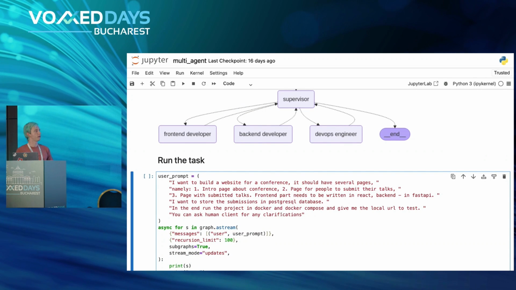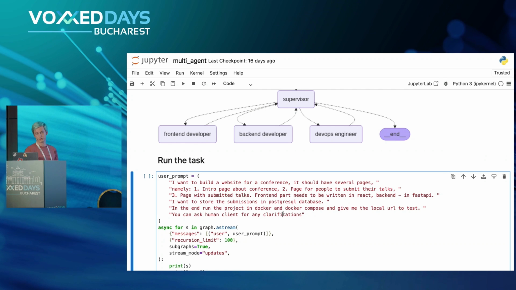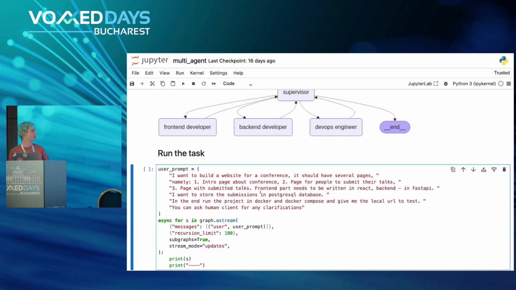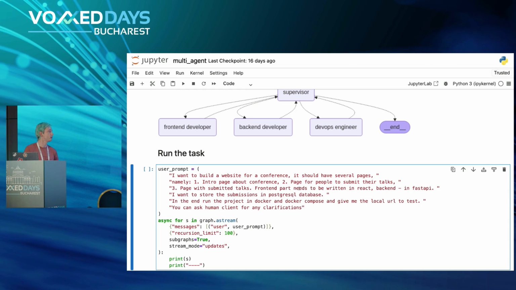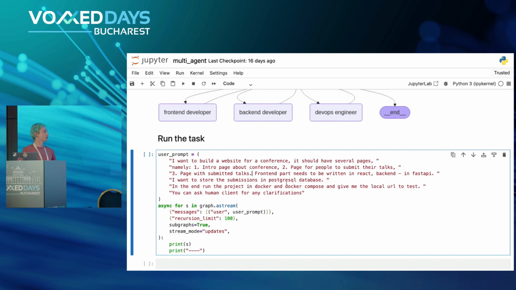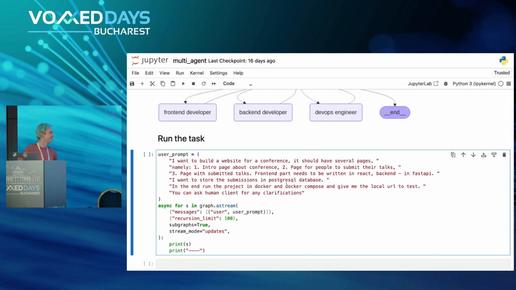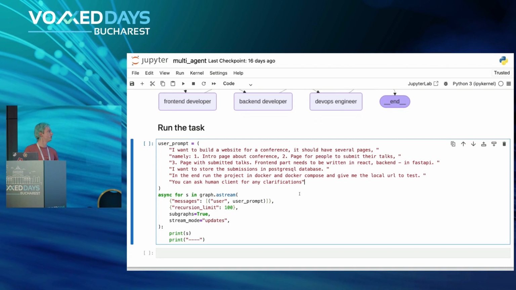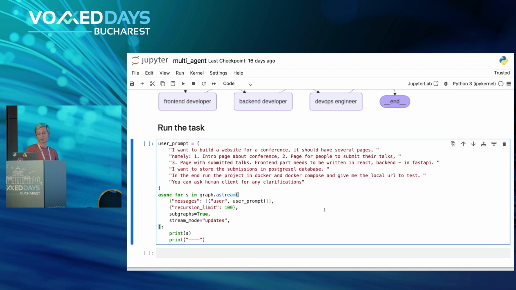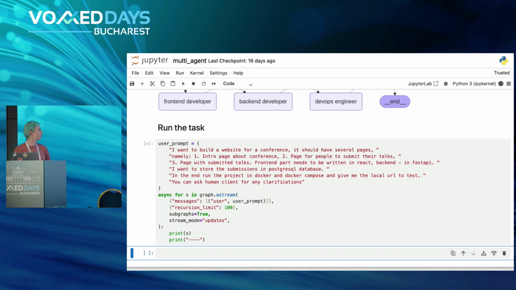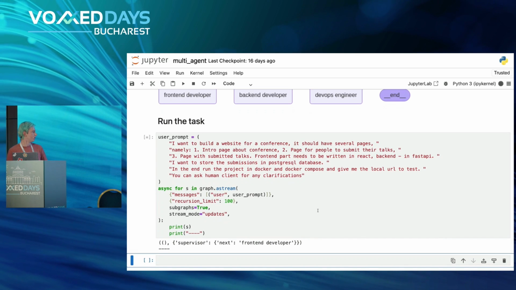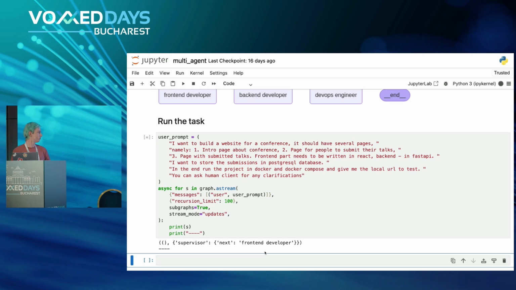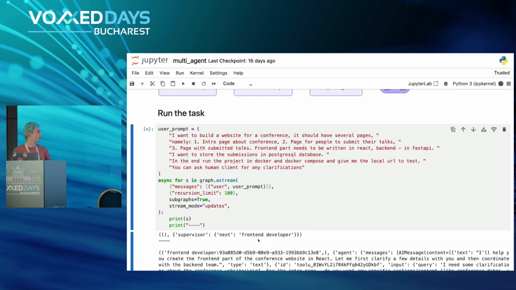And for the task, I will be asking the multi-agent system to create a website for a conference. I want a few pages. Right, a pretty basic website. Front-end needs to be in React, back-end in FastAPI. Use Postgres. Pretty broad, but still, I would say, clear to some extent requirements. Right. So let's see what our agents will be able to work out from that. And again, hopefully the internet connection will allow us to do that. So as you can see, it first started with the supervisor as expected, and then it decided to call the front-end developer. Which I guess makes sense for that task.